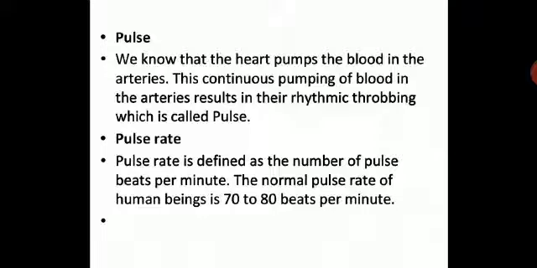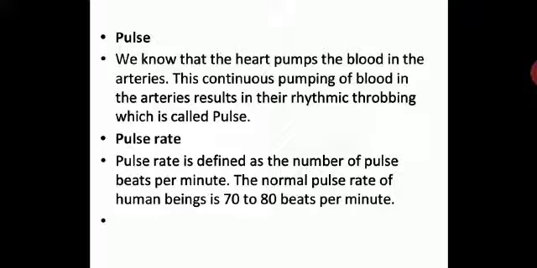So pulse, you can check on your wrist. You get a throbbing feeling when you just keep a finger on it. So that throbbing is the pulse. It is the pumping of the blood by the heart in the arteries. This continuous pumping of blood in the arteries results in their rhythmic throbbing, which is called pulse. Take this down, children.